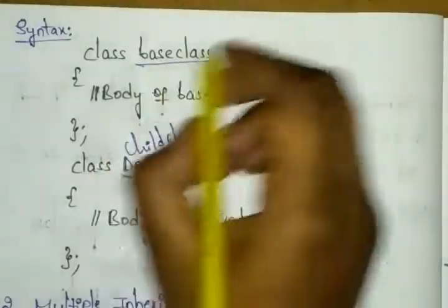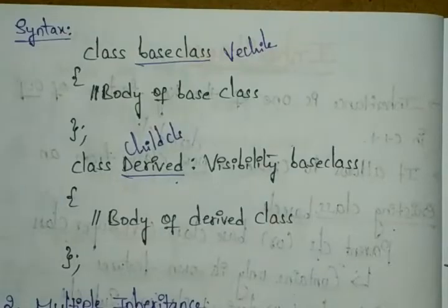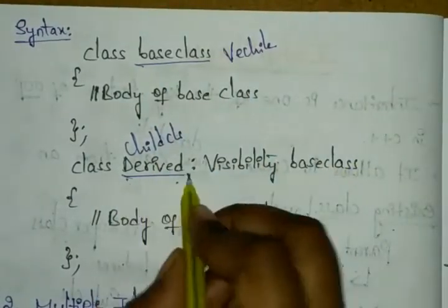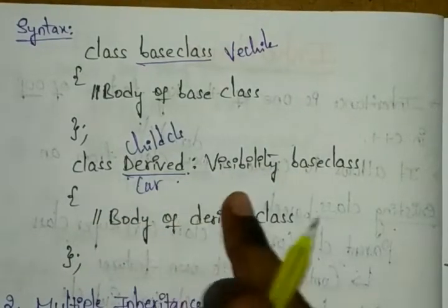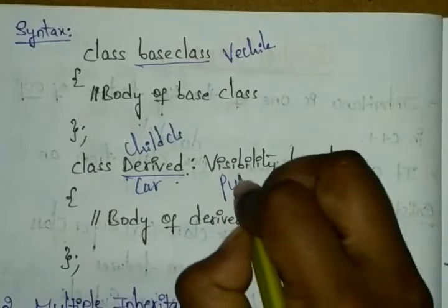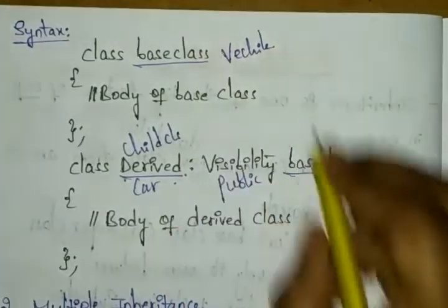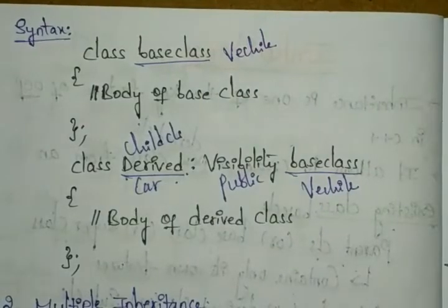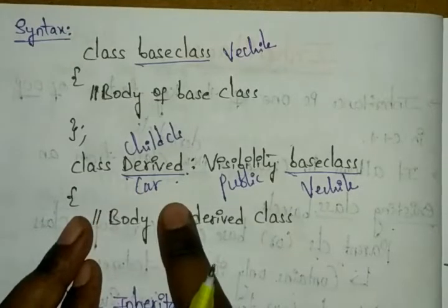Suppose the base class name is vehicle, the derived class name is car, the visibility I'm writing is public, and the base class is vehicle.